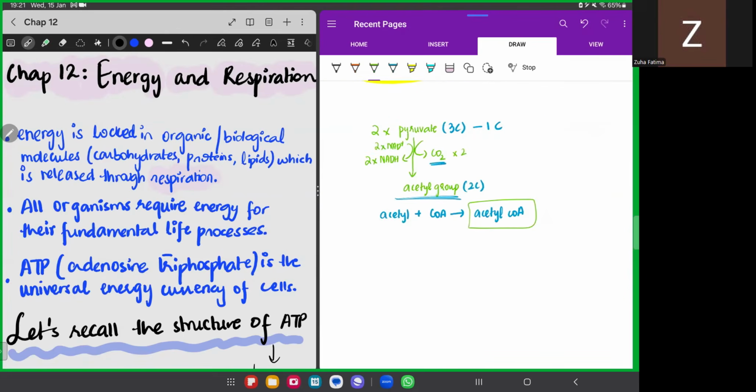Now, हम जो starting point लेते हैं Krebs cycle का, that is oxaloacetate. Can you guys tell me how many carbons are present in oxaloacetate?